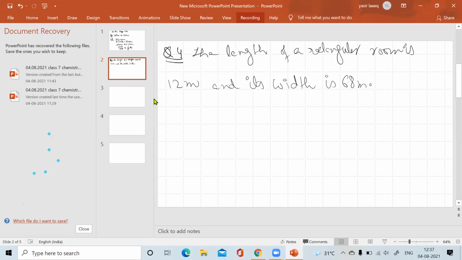The length of a rectangular room is 12 meter. Find the ratio of its length to its width. Don't say it out, everyone is listening. Just do it yourself and send it to me.